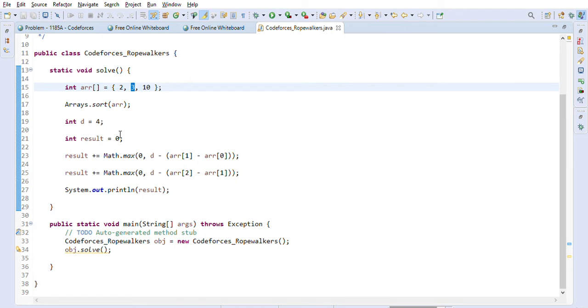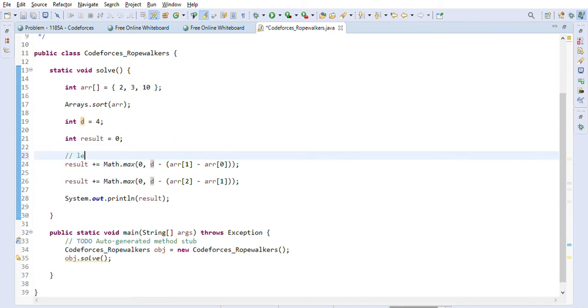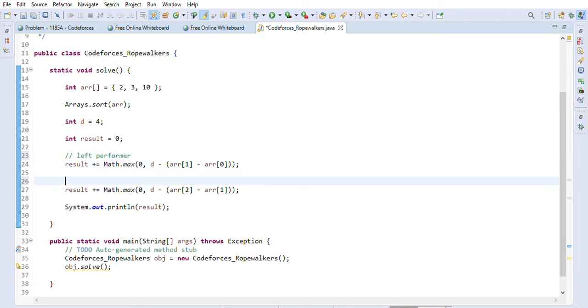Once after sorting, we have been given distance d, and we create one variable, result, initialized to 0. We first calculate how much distance will be required for the left guy to go. This is the left guy, the left performer, and this one is for the right performer.